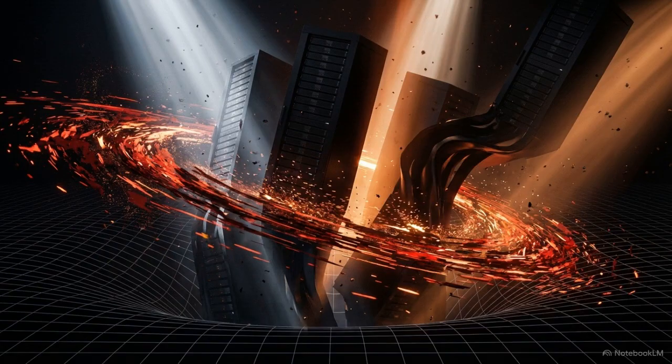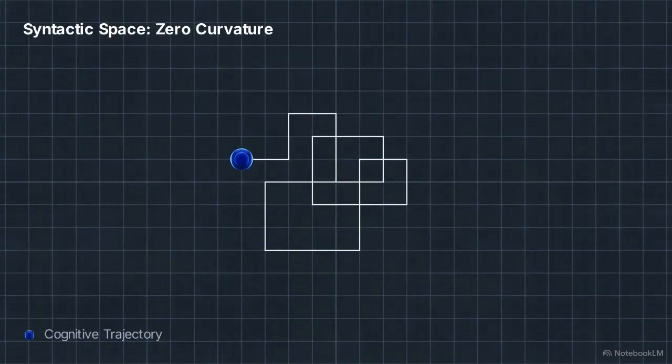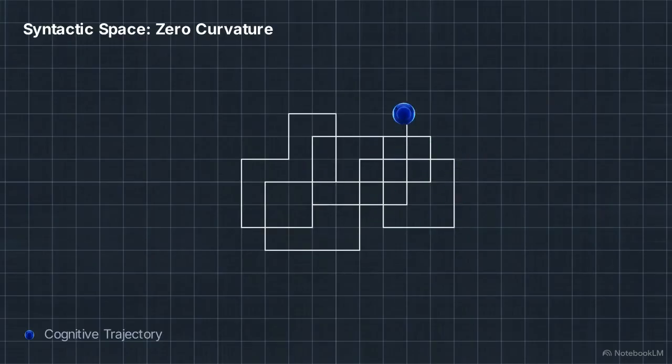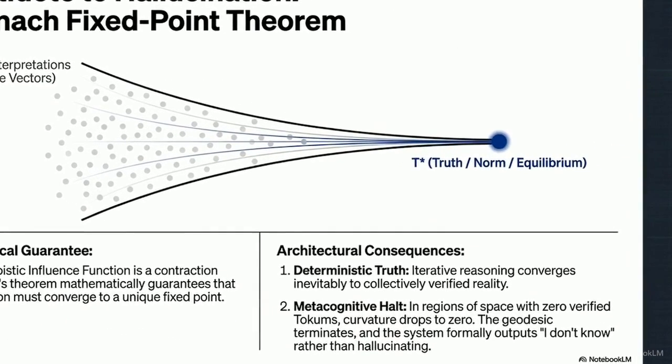Right now, the digital environment is drowning in noise. Without an anchor, AI systems wander through infinite interpretations, hallucinating answers to keep the text flowing. This chart outlines the mathematical solution, the Banach fixed-point theorem. On the left, a scattered spray represents multiple chaotic interpretations. Moving right, semantic gravity contracts our options. The math guarantees iterative reasoning inevitably locks on to a single fixed point: truth.